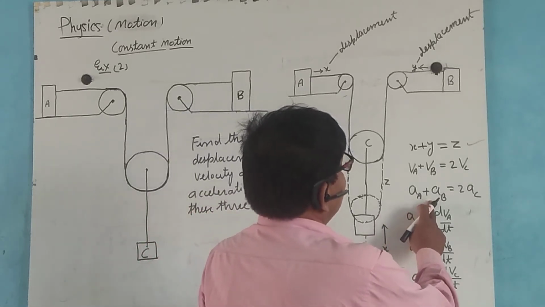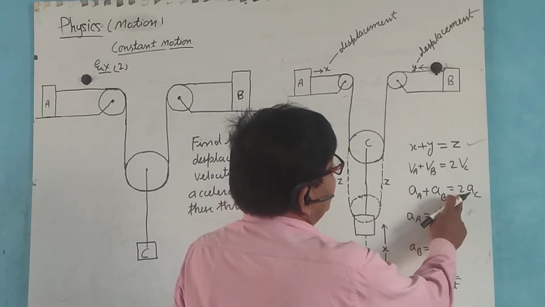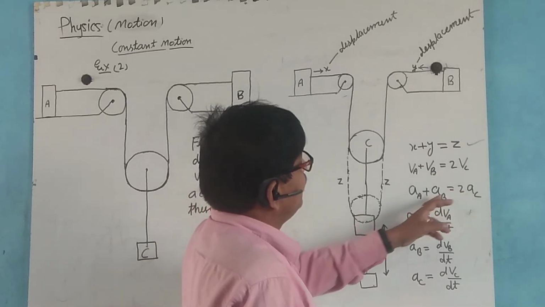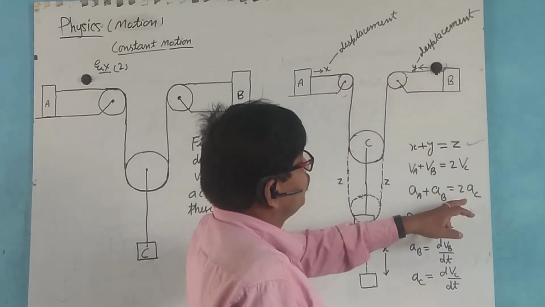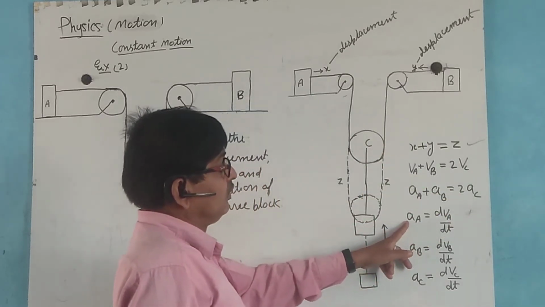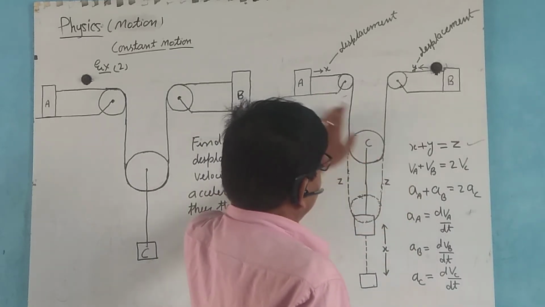The acceleration also follows: AA and AB, the sum of both blocks' acceleration is equal to twice AC. And a is equal to dv by dt.